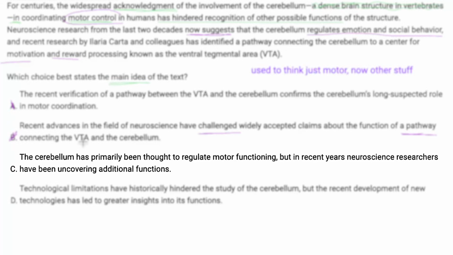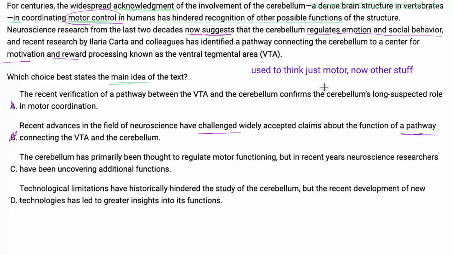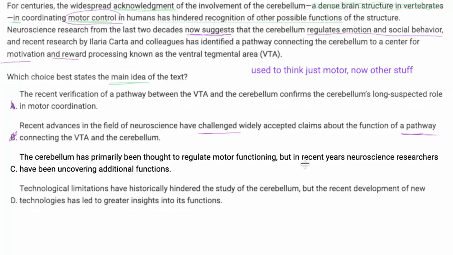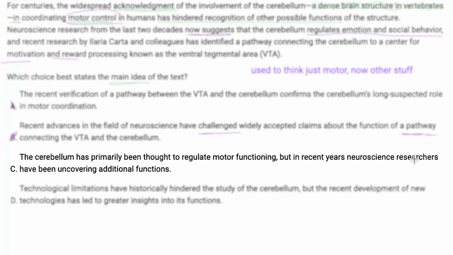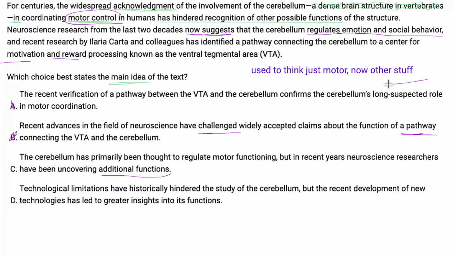C, cerebellum has primarily been thought to regulate motor functioning. We used to think just motor. That works so far. But in recent years, neuroscience researchers have been uncovering additional functions, now other stuff.